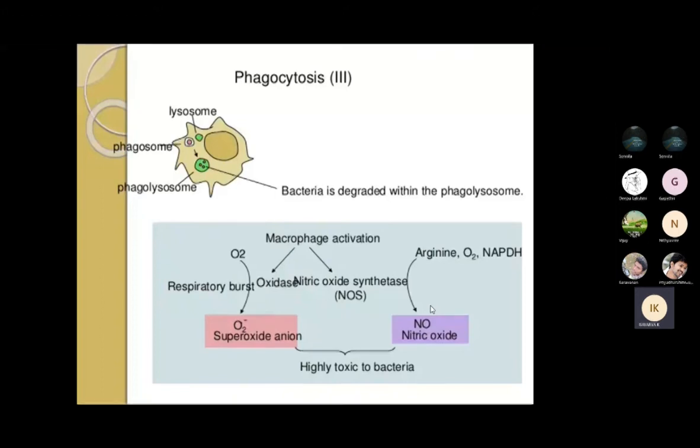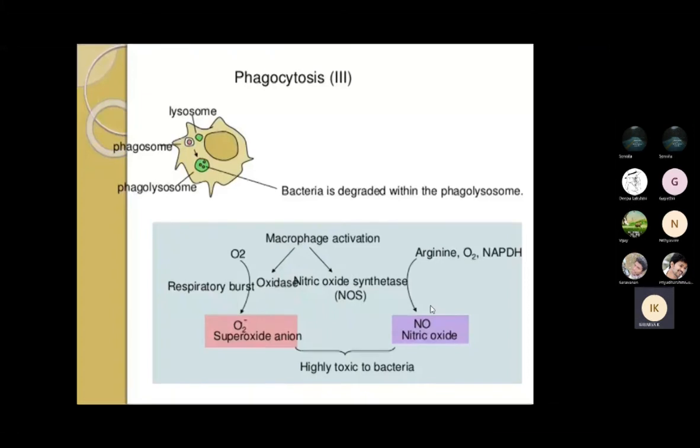Your phagocytes contain lysosomes and phagosomes, and at that stage it is converted into a phagolysosome, right? Under this stage our bacteria is degraded within the phagolysosomes. Under this phagolysosome, both oxygen dependent and oxygen independent killing take place.